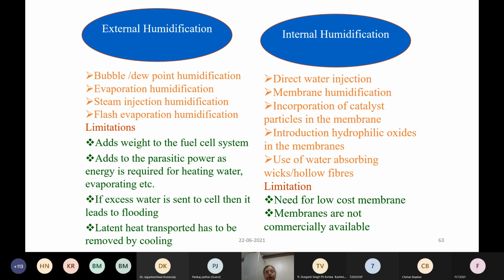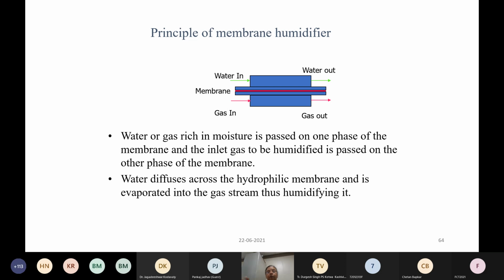The other, if you are using a membrane-based humidifier, such membranes you have to make; they are not commercially available. Or excess water is sent into the cell. All these things are possible. A method has to be devised to ensure that the proper amount of humidity is sent into the cell.